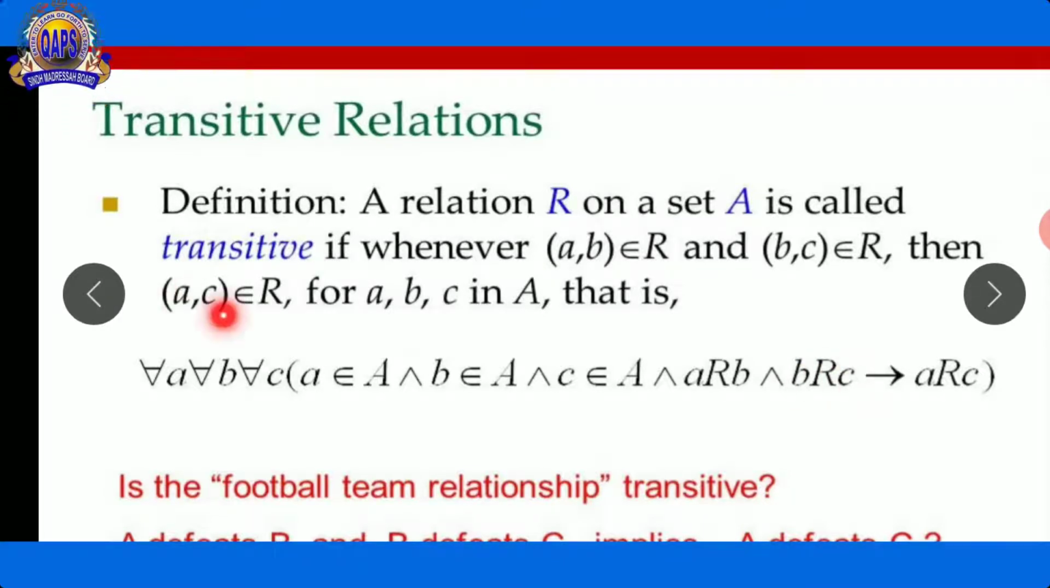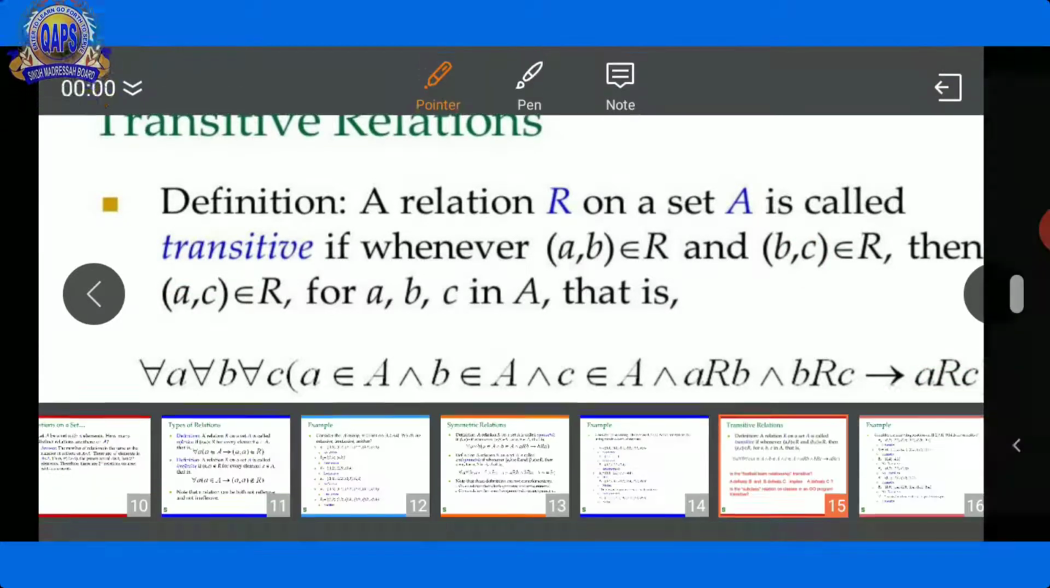Now the last one is a R c, because we see here A is related with B and B is related with C. A directly relates with B and B directly relates with C. So the third one is A directly related with C.